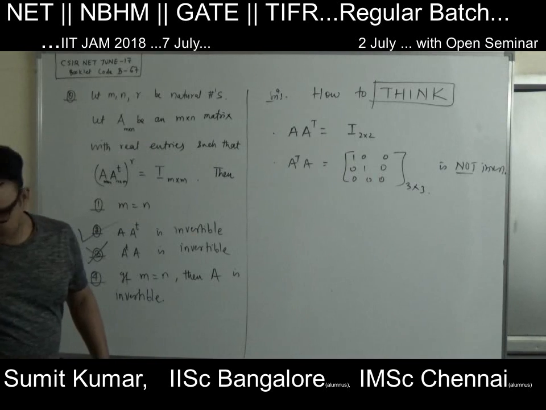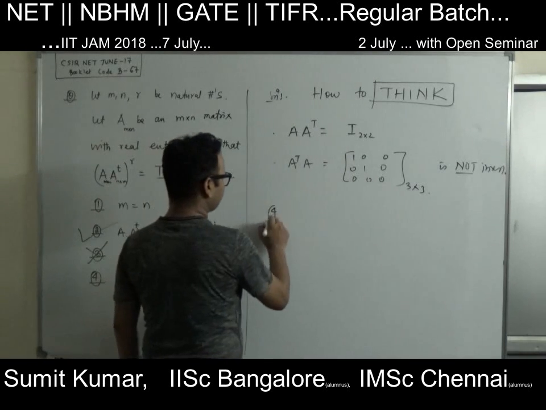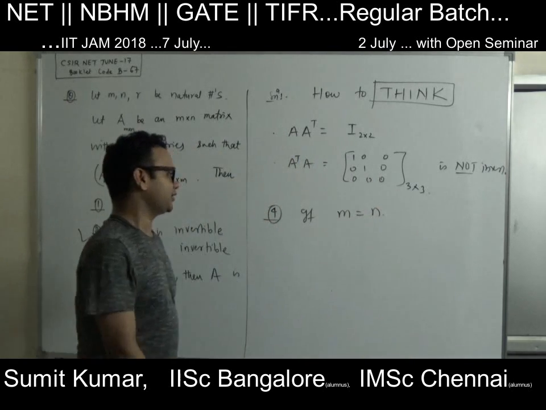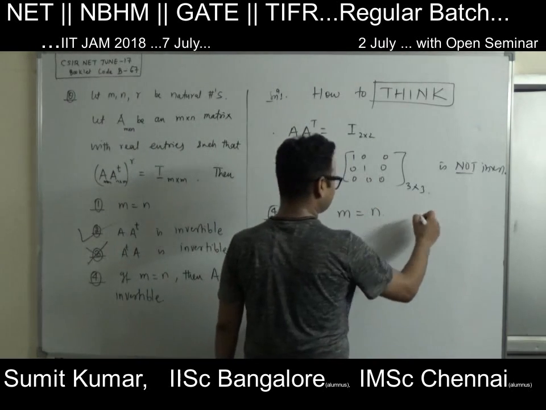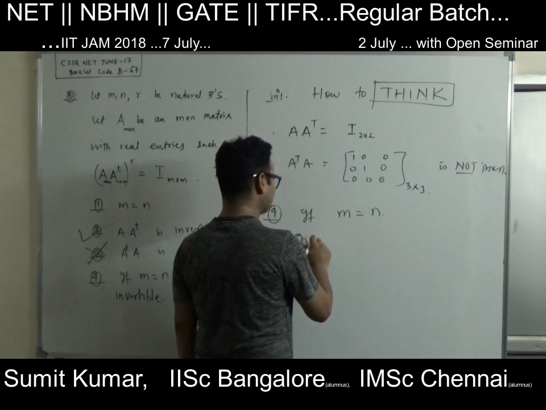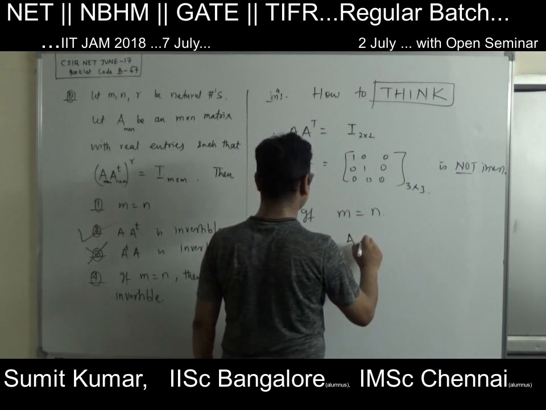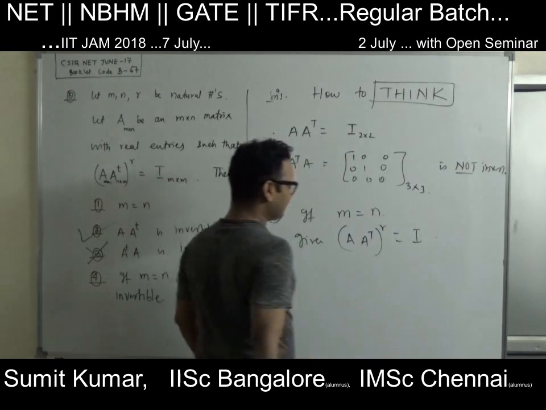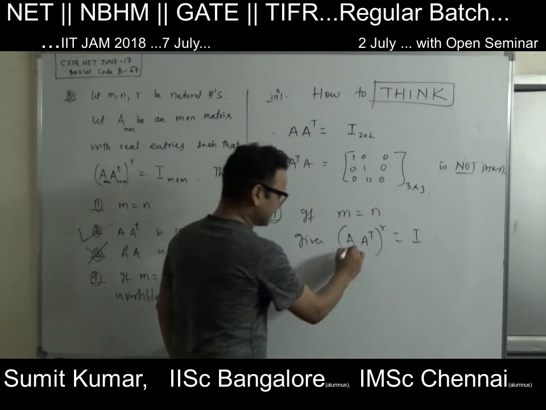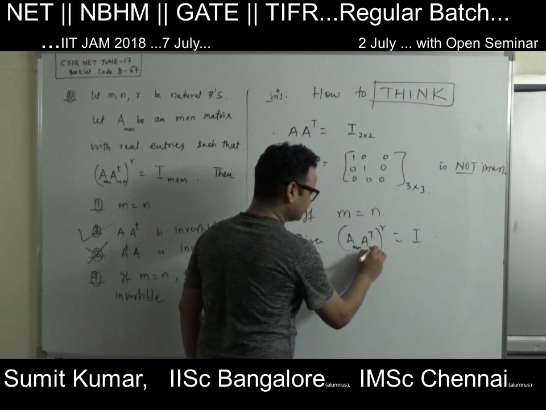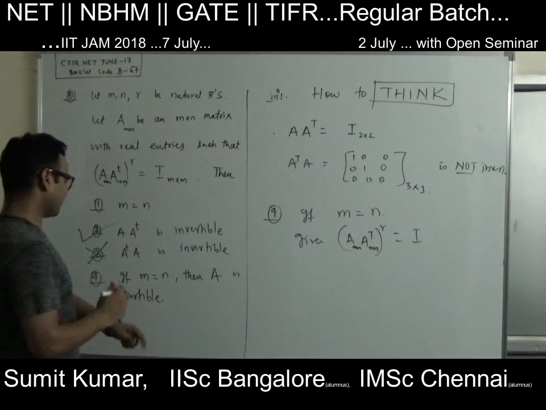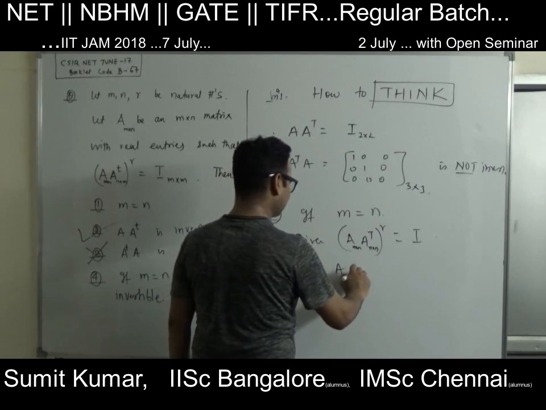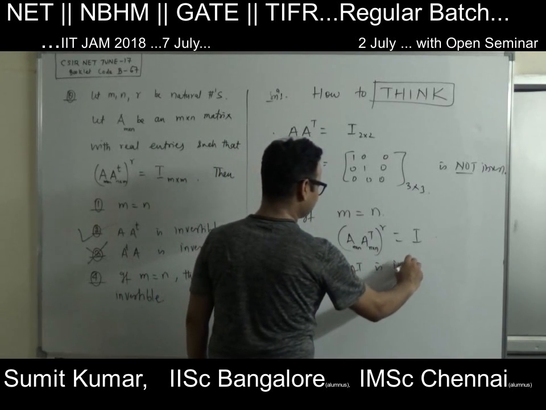What about the fourth option? If M equals N, and what is the given? A into A transpose to the power R is equal to R and T. So M equals N, and all the sizes are N cross N. And what we are asking is whether A is invertible. That means A into A transpose is invertible.